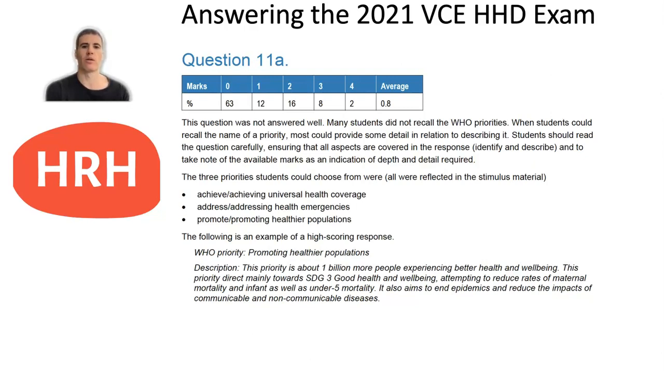A reminder, those 3 WHO priorities are achieve universal health coverage, address health emergencies, and promote healthier populations. They gave a high scoring response for promoting healthier populations. The description says that this priority is about 1 billion more people experiencing better health and well-being. This priority is directed mainly towards SDG 3, good health and well-being, and attempts to reduce rates of maternal mortality, infant and under 5 mortality, and it also aims to end epidemics and reduce the impacts of communicable and non-communicable diseases. So unfortunately this indicates that you should know a pretty detailed description of each of those WHO priorities in case a question like this does come up again on the exam this year.